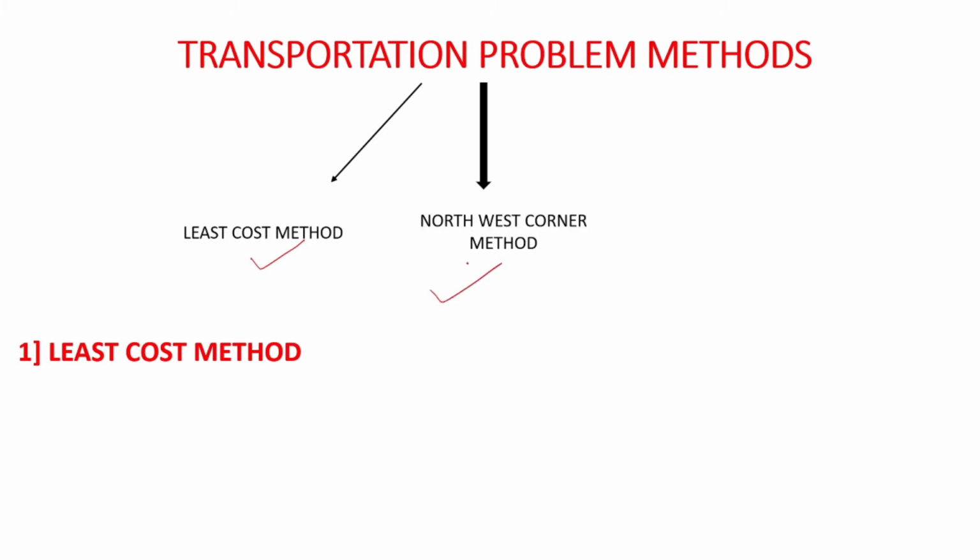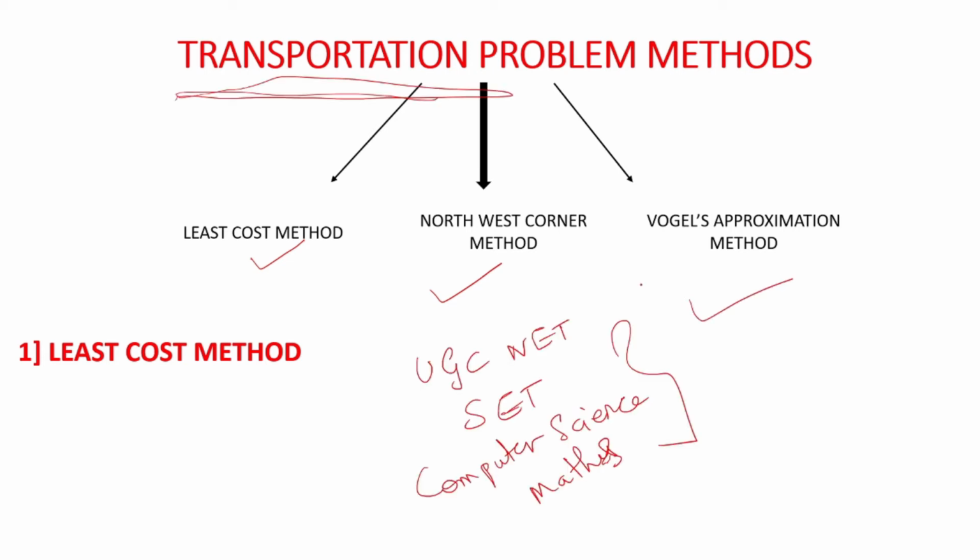Now there are 3 methods inside the transportation problem. First is the least cost method. Second is the northwest corner method. And third is Vogel's approximation method. First we are going to learn only about the least cost method.